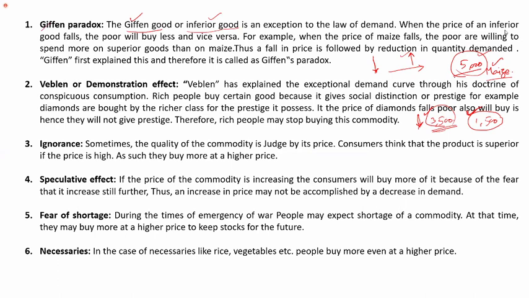Because you are regularly purchasing maize, so this time by purchasing less maize you save additional money, and this money you can spend on some other superior product like non-vegetarian food. In both ways you can assume that you are buying less of it, or you are buying the same quantity rather than increasing the quantity. Was I clear?